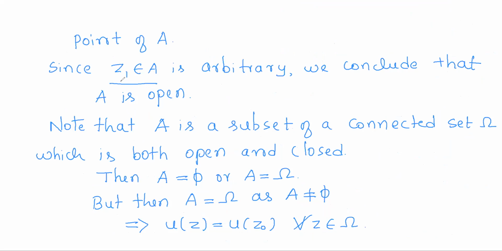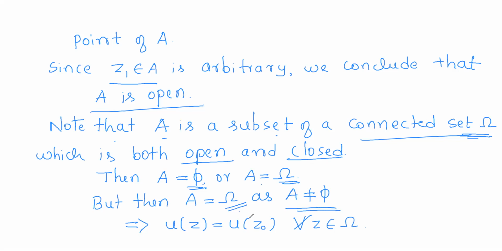Now since the point which we considered in A was arbitrary, all points of A are interior points, hence A will be open. Thus we note that A is a subset of the connected set omega which is both open and closed. We proved A is both open and closed. By the equivalent condition for a connected set, as omega is connected, the only subsets of omega which are both open and closed are the empty set and omega. As A is one of those, A is either empty or the whole set. But initially we noted that A is non-empty, so A will be the whole set omega.